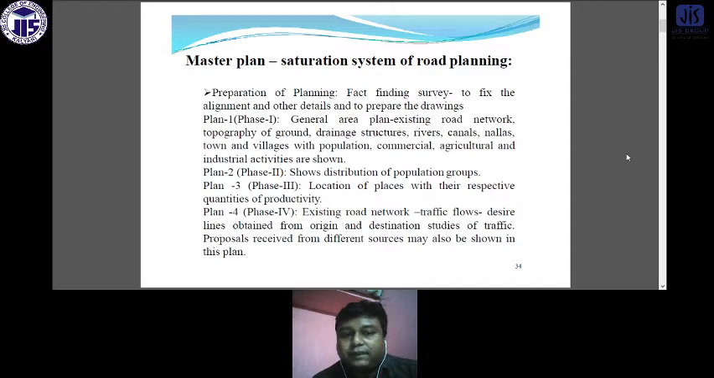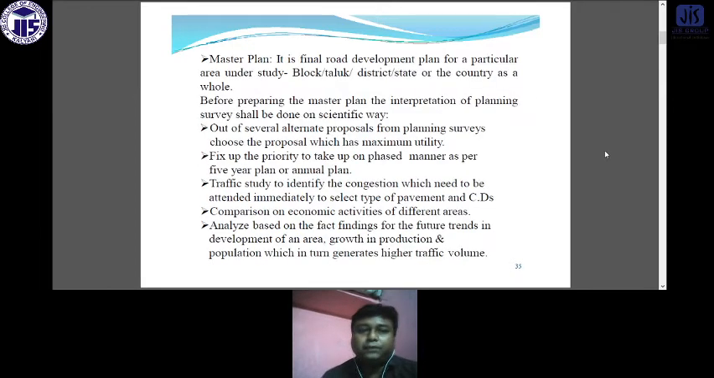Plan 4 shows the existing road network, traffic flows, and desire lines obtained from origin and destination studies of traffic. Proposals received from different sources may also be shown in this plan. Next, we will go to the master plan.